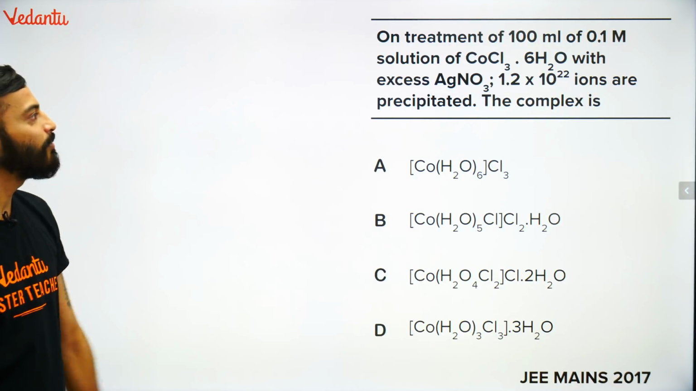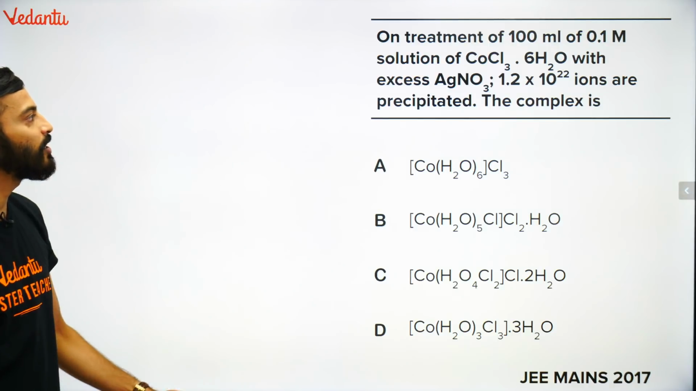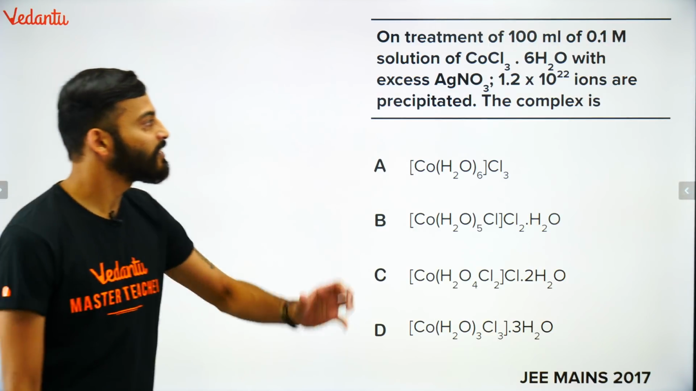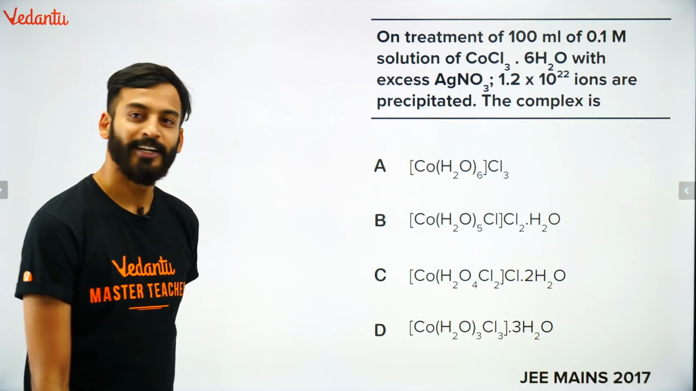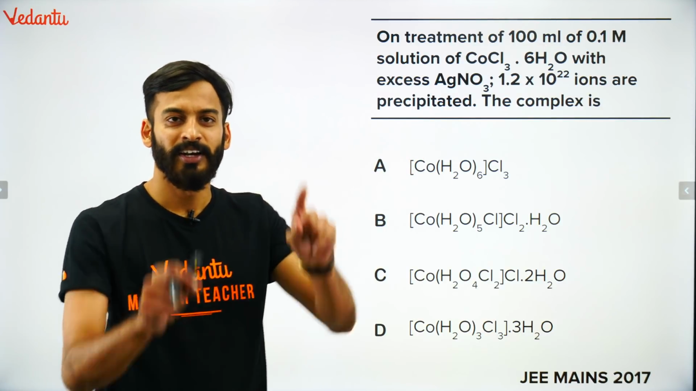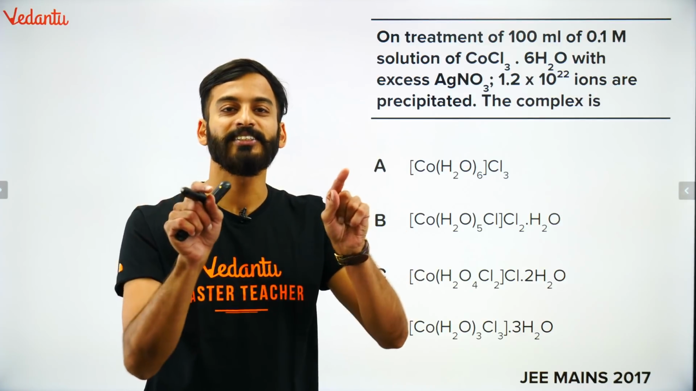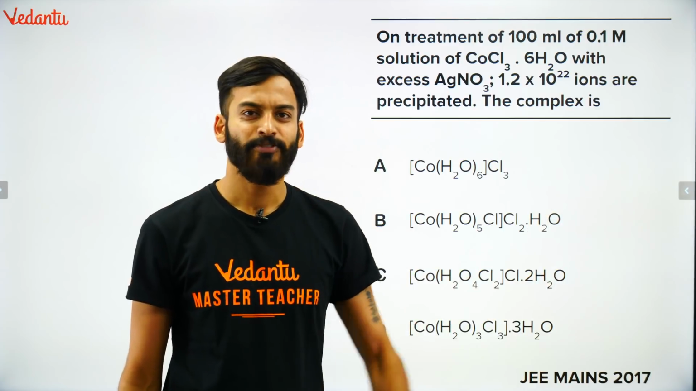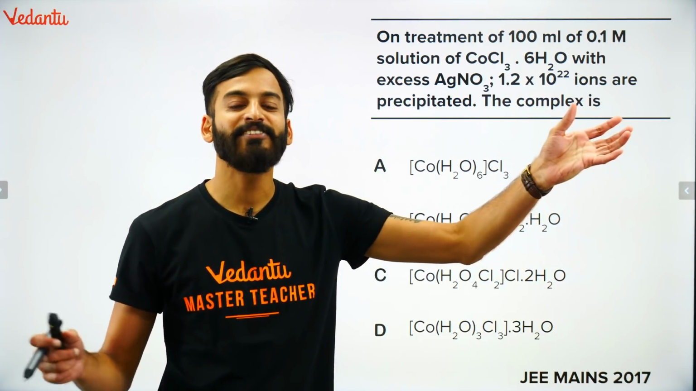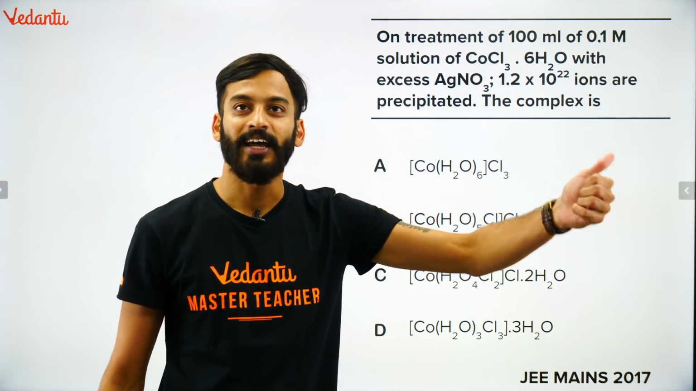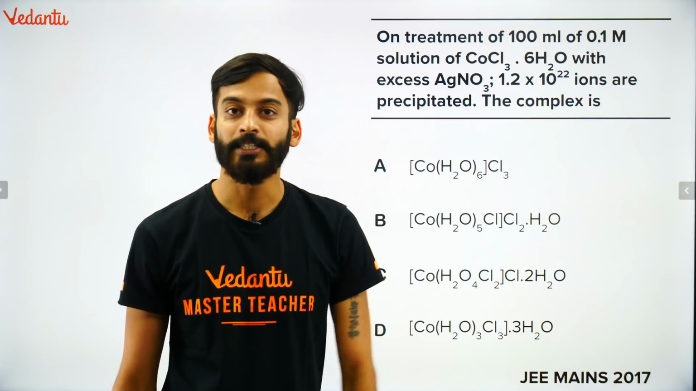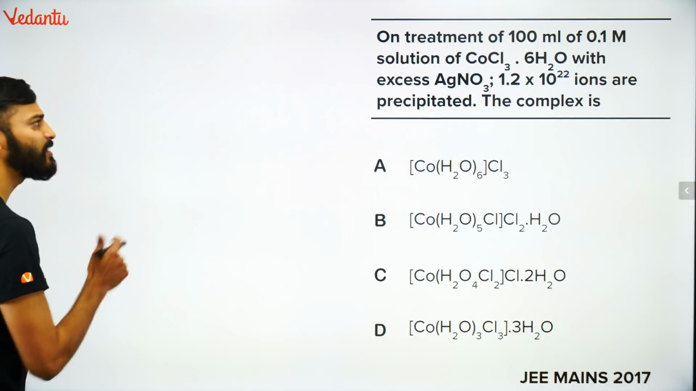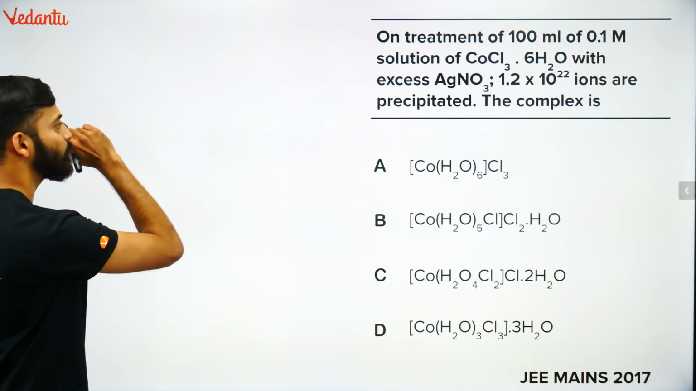On treatment of 100 ml of 0.1 molar solution of CoCl3·6H2O with excess of AgNO3, some precipitation is happening. These many ions are precipitated. You know that whatever is outside the square brackets can be ionized. If chlorine is out there, it can react with AgNO3 and form AgCl, and it will precipitate. Is everyone understanding? So for that, a very simple approach, check this out.